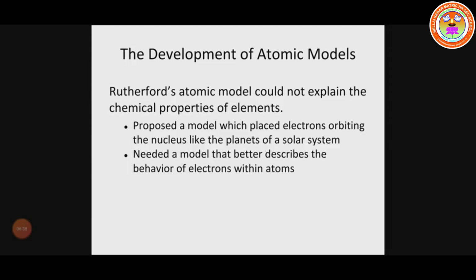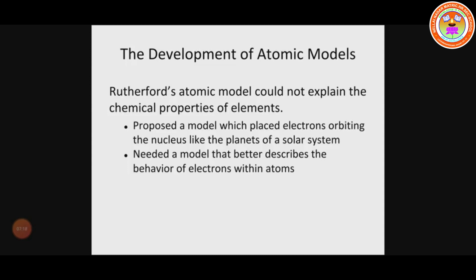The second postulate: the negatively charged electrons revolve around the nucleus in specific orbits. Electrons are present only outside the nucleus, in orbitals. They revolve on themselves and revolve around the nucleus.